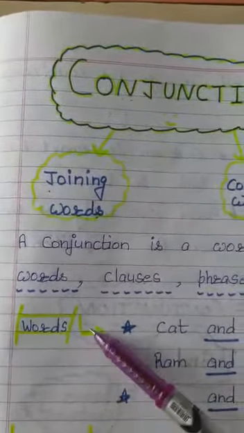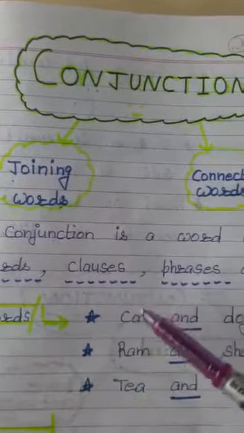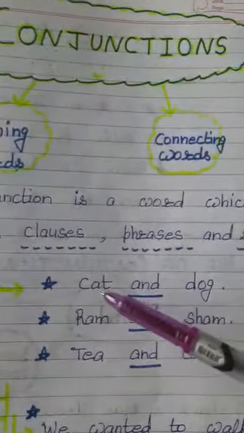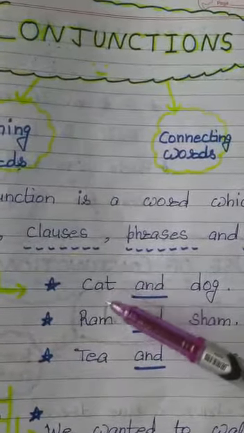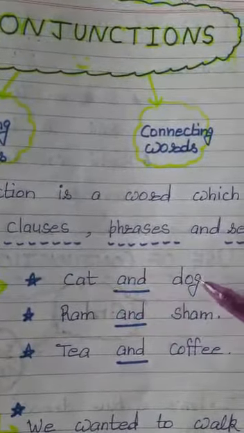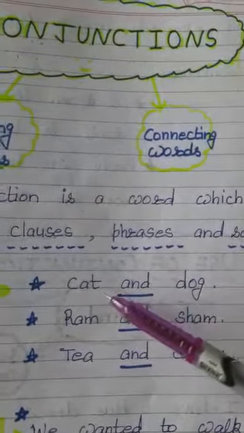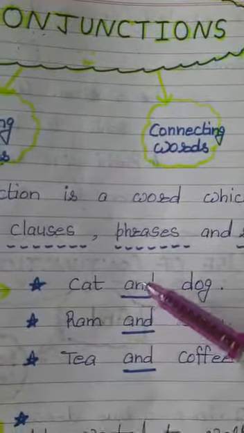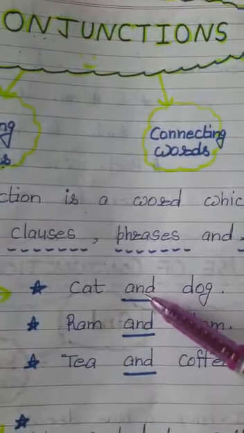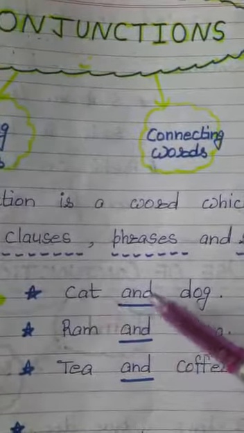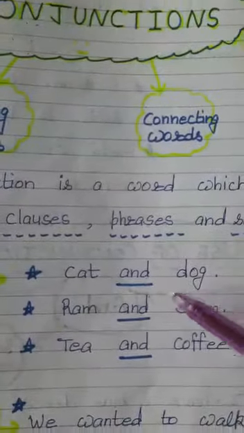At first place, we are having words. We see how we can join words with the help of conjunctions. If we have the words cat, dog, now we have to join these words. We can do it with the help of conjunction and. We see that after applying and, we have joined these two words cat and dog.